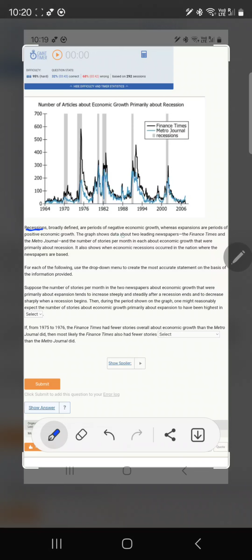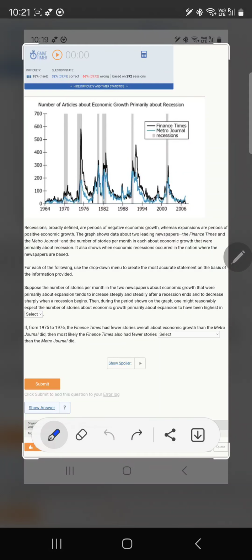Recession basically gives us periods of negative economic growth, expansion gives us periods of positive economic growth. We have a graph, it gives us through the curves the number of articles about economic growth, primarily about recession. The black one talks of the number of articles in Financial Times, and the blue one talks of those in Metro Journal. We also have bands of gray color, which basically talk of recessions.